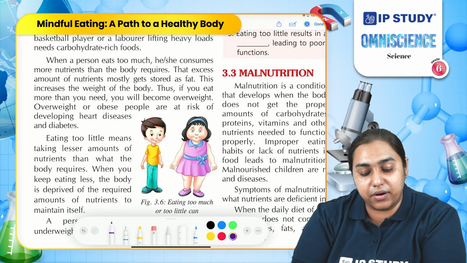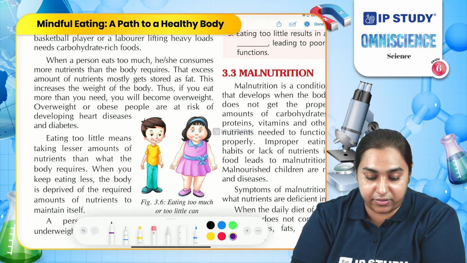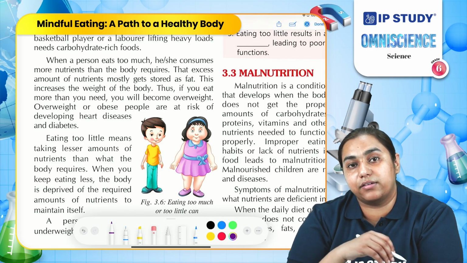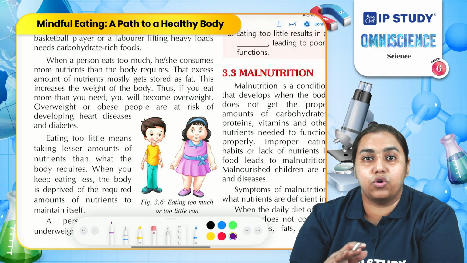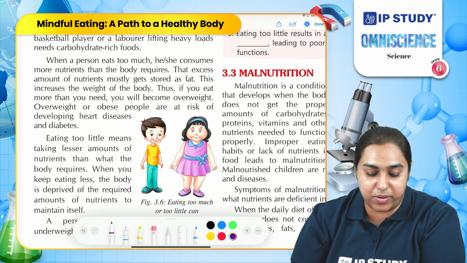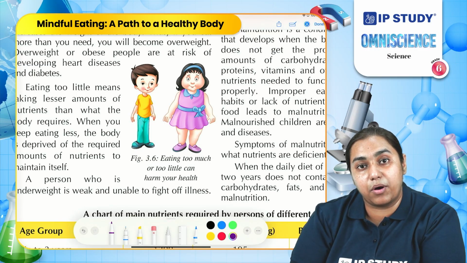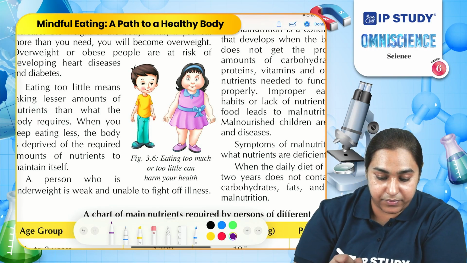Similarly, when a person eats too much, more than the required amount, then they get different types of diseases. For example, if a person is eating more than their requirement, then they become overweight, and over time, if they do not maintain their weight, they become obese. However, if a person does not take the required amount of food, then they become thin and diseased.